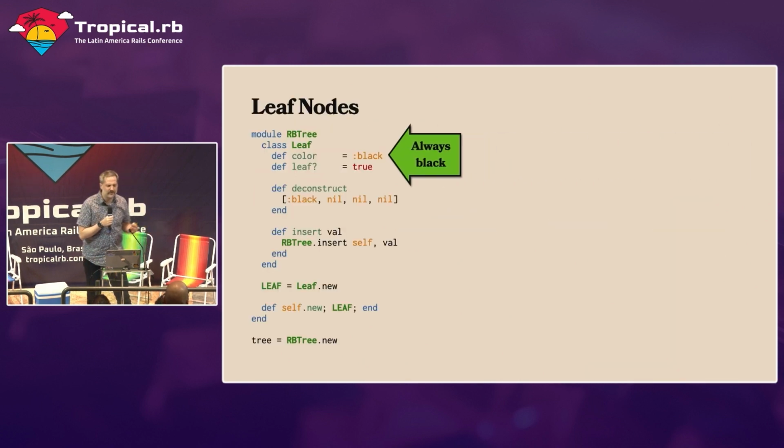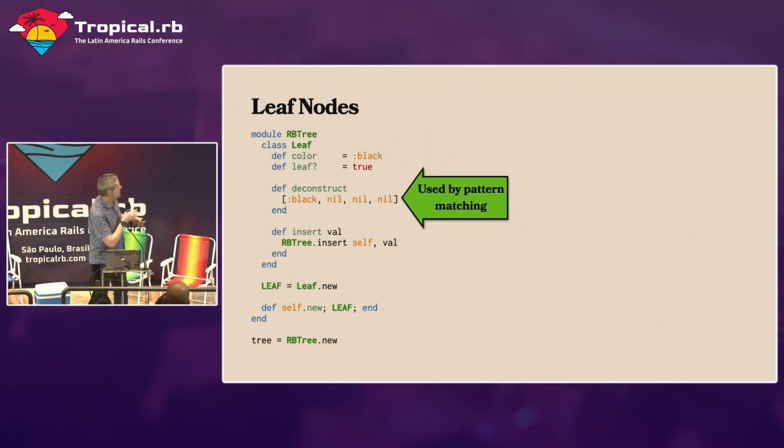All right, so we're going to start by implementing leaf nodes, and as I said, our first rule is that leaf nodes are always black. So we'll just create a class here, which is our leaf node. Its color is black, and we're going to use Ruby's pattern matching feature later on. I'm not going to discuss what it is, but later on we're going to deconstruct these nodes using Ruby's pattern matching syntax. So this method lets us deconstruct the node, and we know that it's always black. It has no children and no value. So that's what that method does.